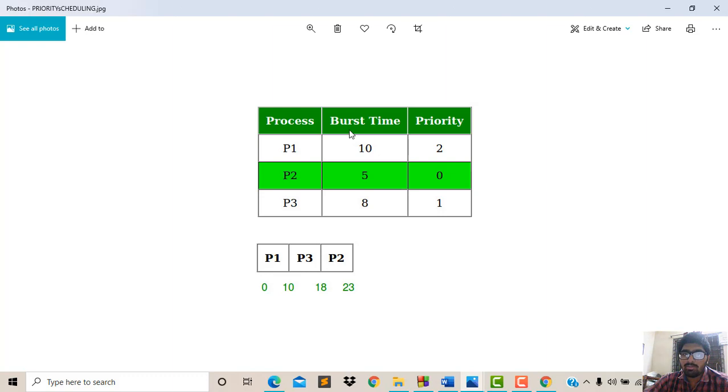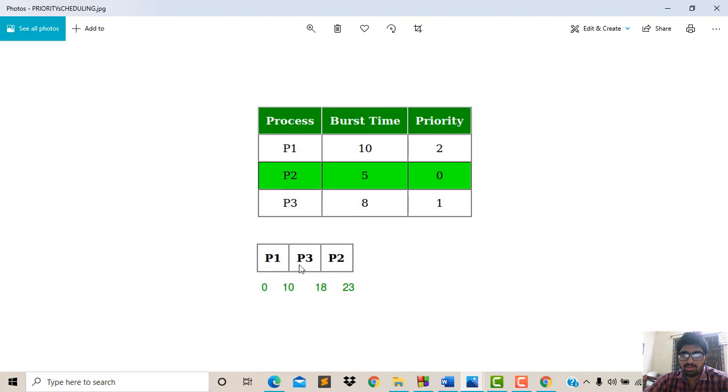Now the CPU will be assigned to the P1 process first, to be executed and released. P1's burst time is 10, so 10 milliseconds will be used by P1, from 0 to 10.